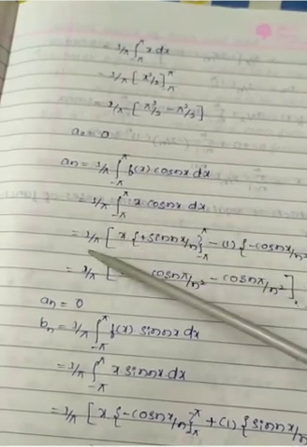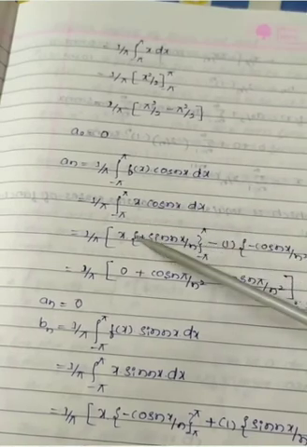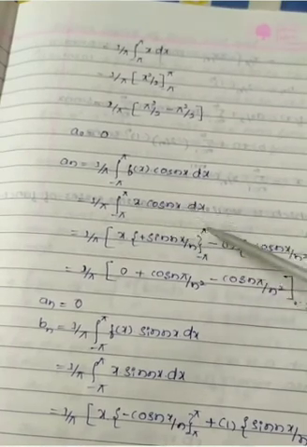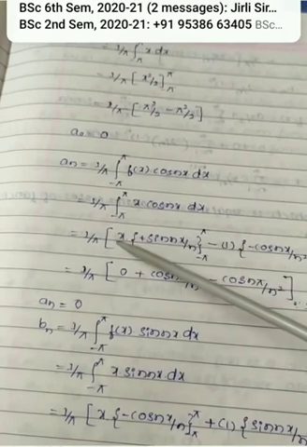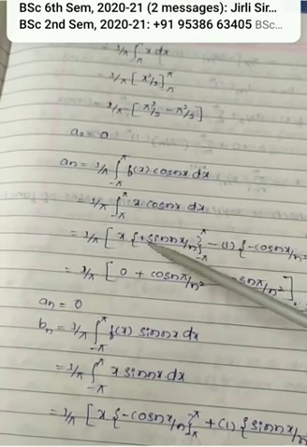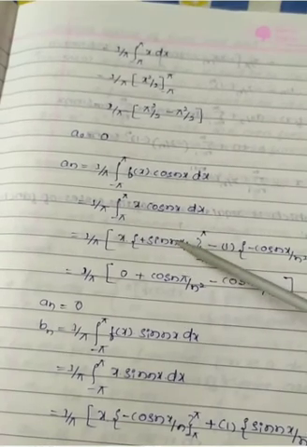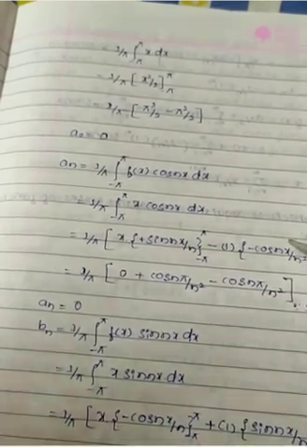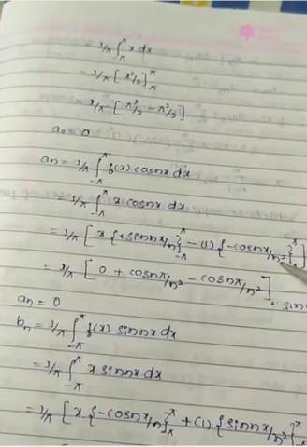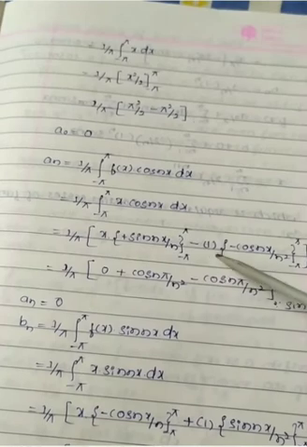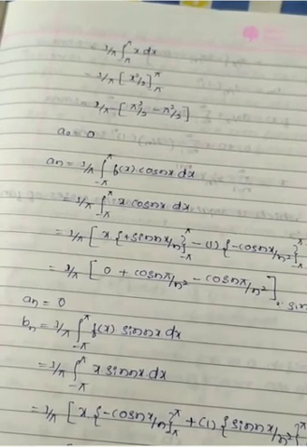1/π as it is, x as it is, and the integration of cos nx is sin nx/n, with interval -π to π. Next, minus, the differentiation of x is 1, and the integration of sin nx is minus cos nx divided by n. Since 1/n is already there, we get n squared. Next, the differentiation of 1 is 0, so the next terms are all terminated.